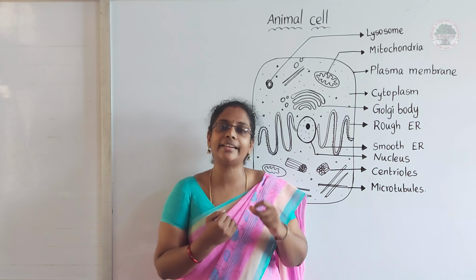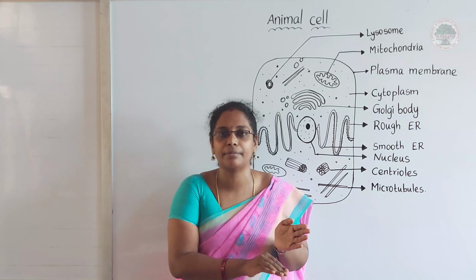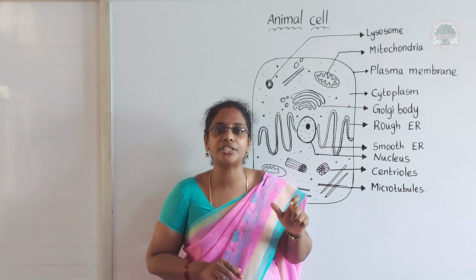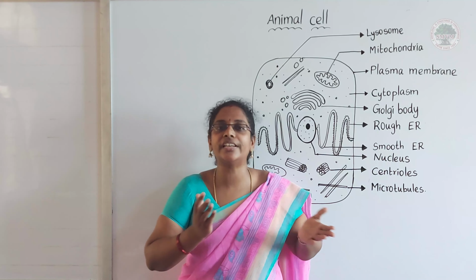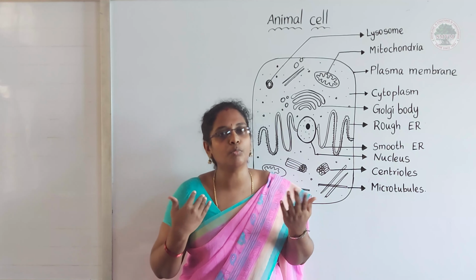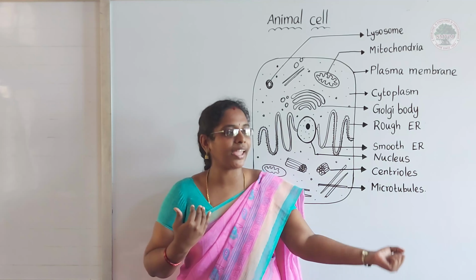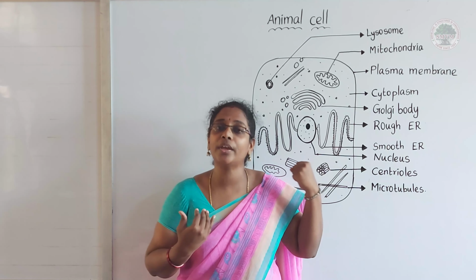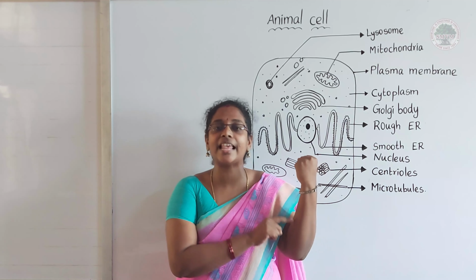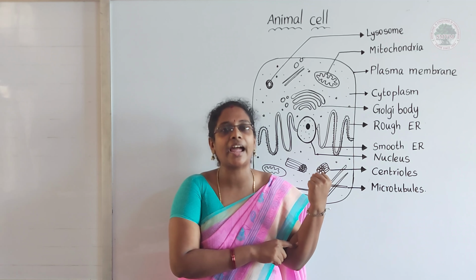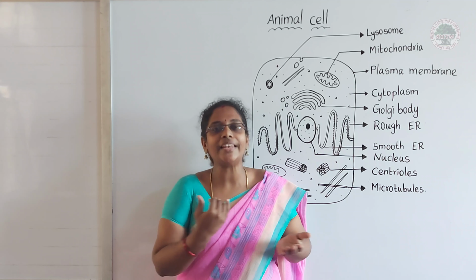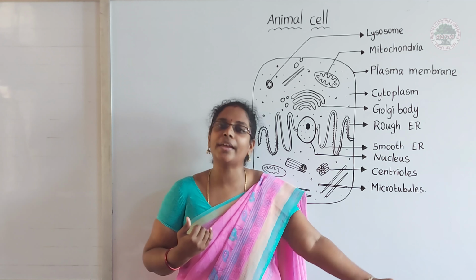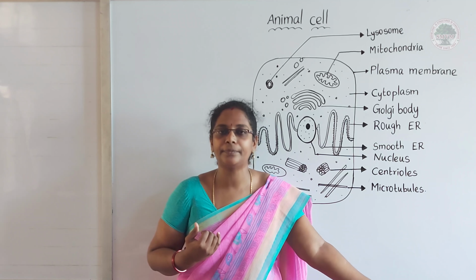For that, it has to be in a particular shape, so that's why it is in a spindle shape. While the muscle cells contract and relax, my muscles move. When I move my hand, actually the cells present in my hand are contracting and relaxing. While doing so, I can move my hands very easily.